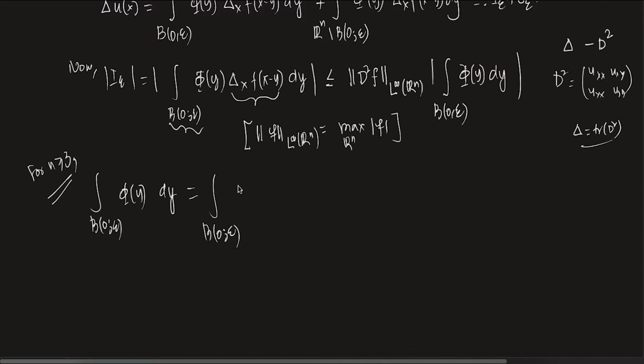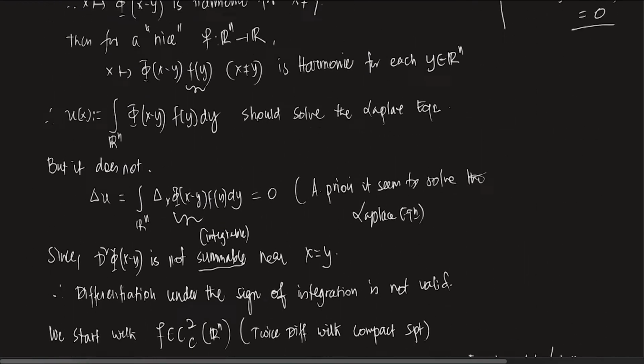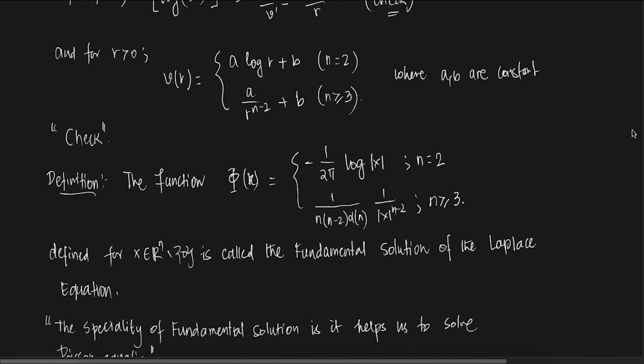So this is what it is, 1 by n alpha n minus 2 is there, no? I forgot to write it, n minus 2. If you remember, please check what is phi of y. Let's check this part. What is phi of y? It is 1 by n minus 2 alpha n, 1 by mod x to the power n minus 2. If you remember this alpha n, I did not write it, alpha n is the volume of the unit ball in Rn.